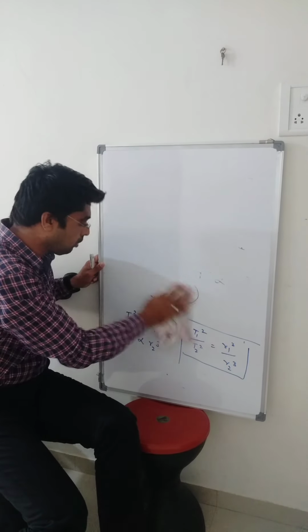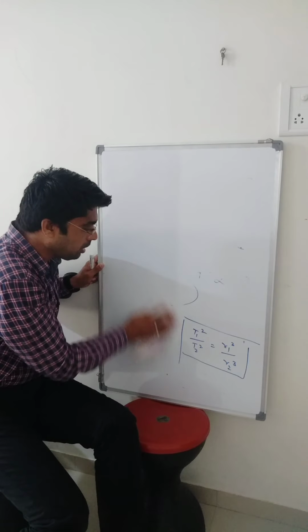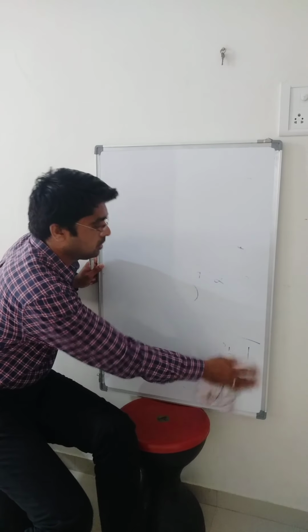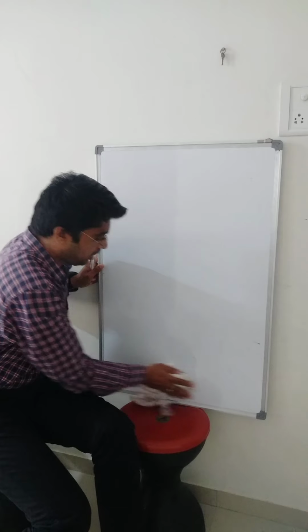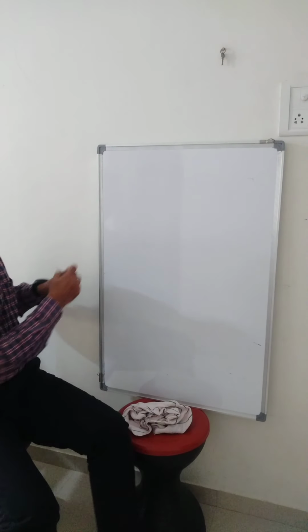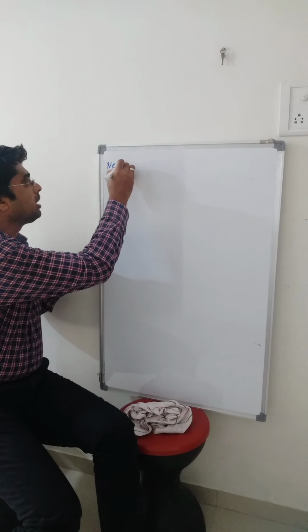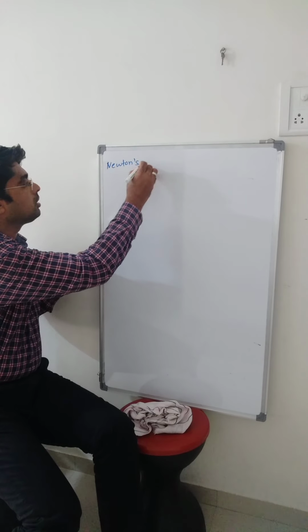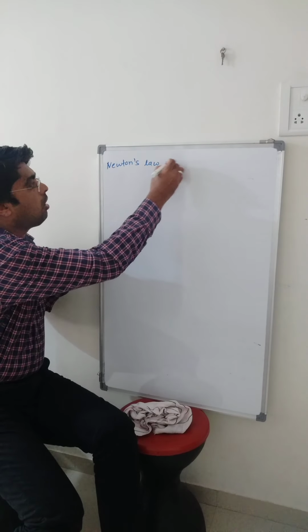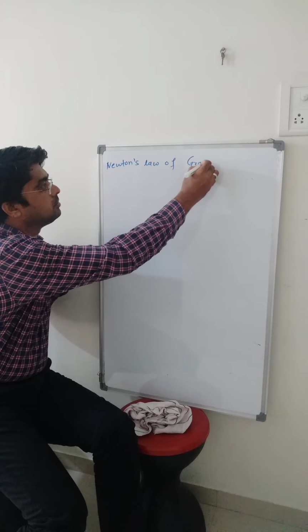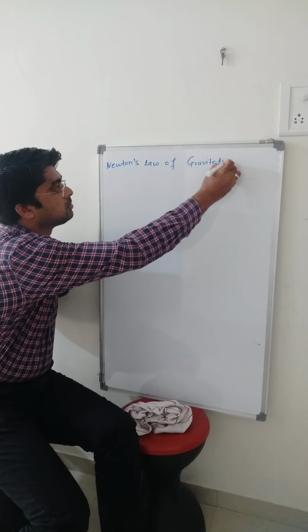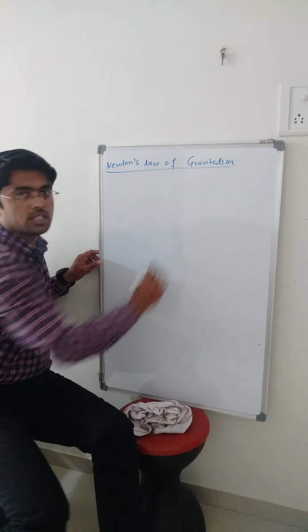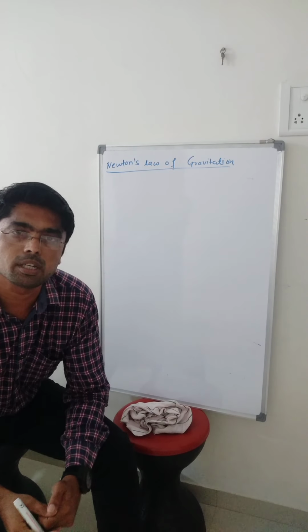In your book it is mentioned as the universal law of gravitation, Newton's law of gravitation. The next point is very important, make a star to this point.